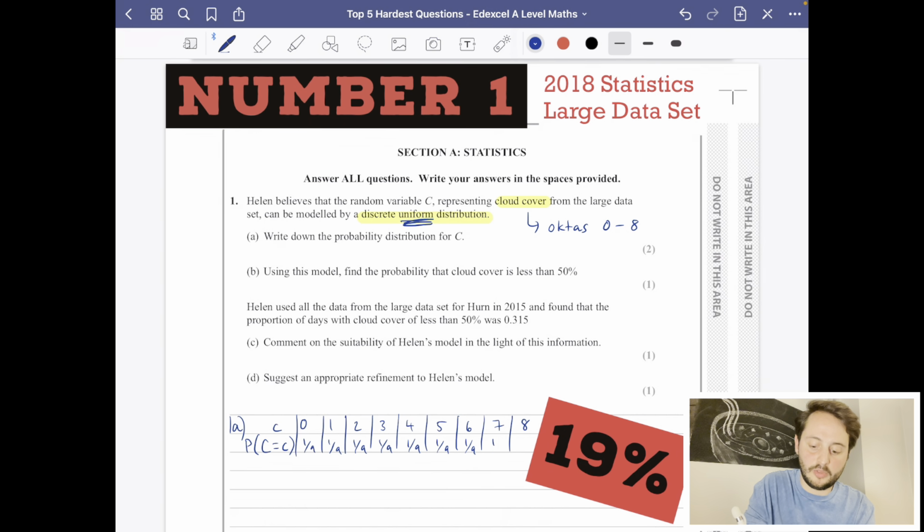You may think that with octas, the probabilities were going to be an eighth, but obviously there could be 0 clouds in the sky. In case you're not sure what the octas are actually measured by, there's a grid that has 8 spaces, and you hold it up to the sky and you see how much of the grid is being covered by clouds, and you can have anything between 0 and 8. So this is a discrete uniform distribution. It's discrete because there are discrete different options you can have for the cloud coverage, and it's uniform because all of the probabilities are the same.